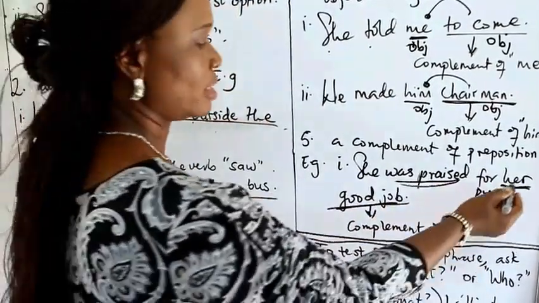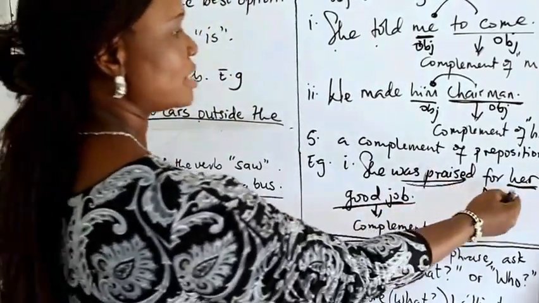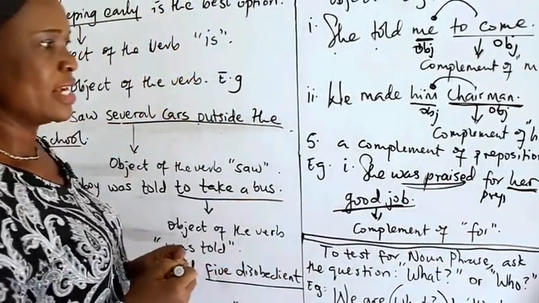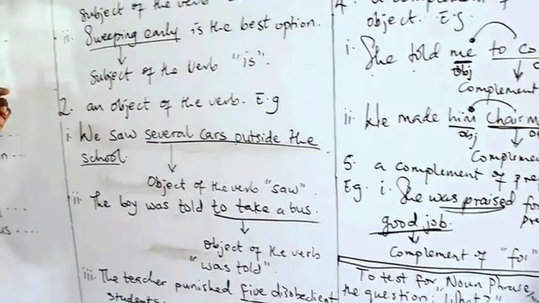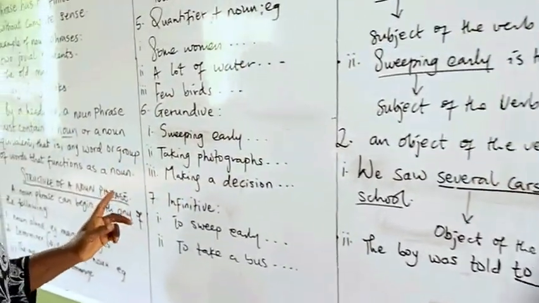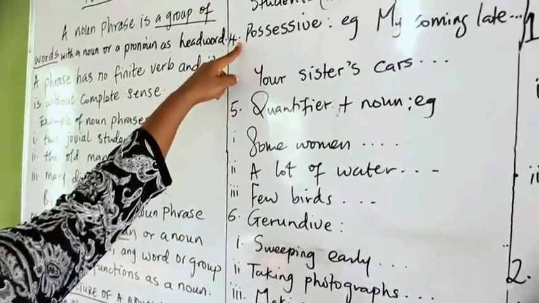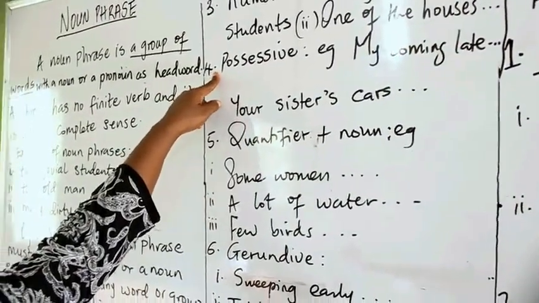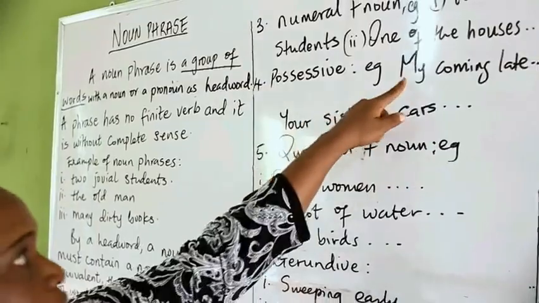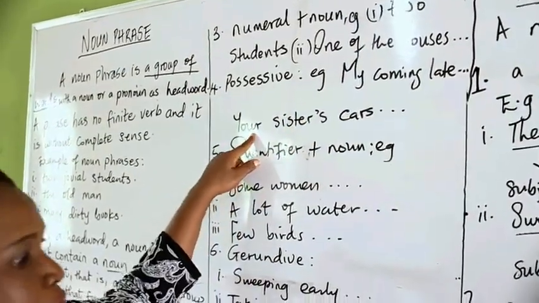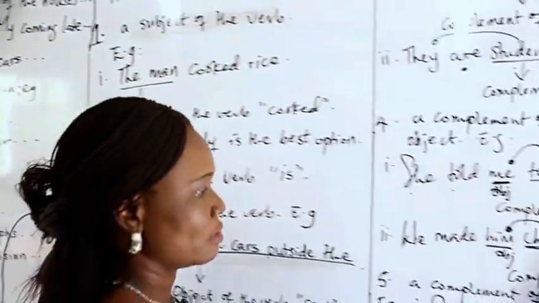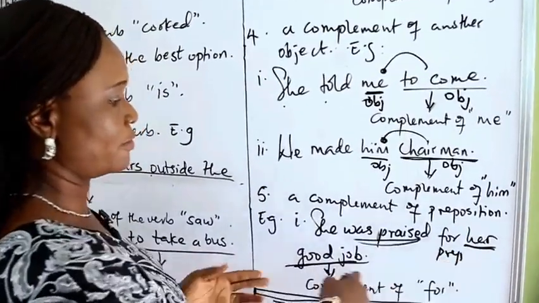Our noun phrase here is her good job. Remember that we said that a noun phrase can start with a possessive. Here we have my, we have your, and we have her. This is the beginning of the noun phrase.